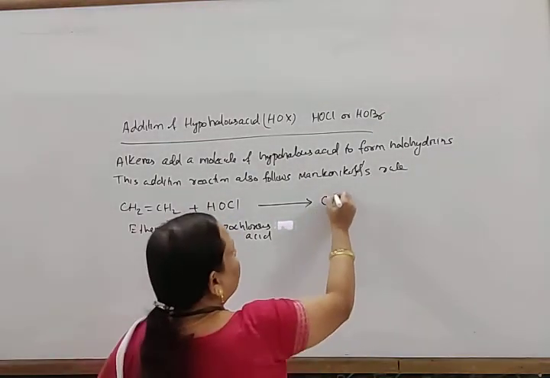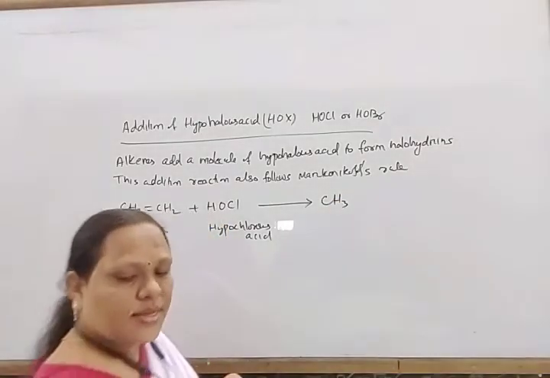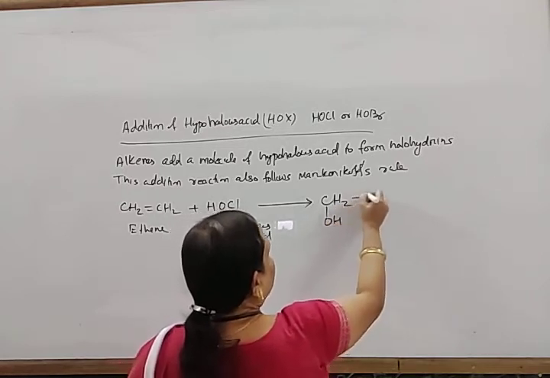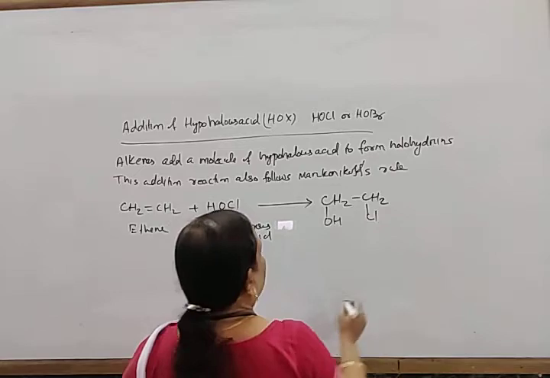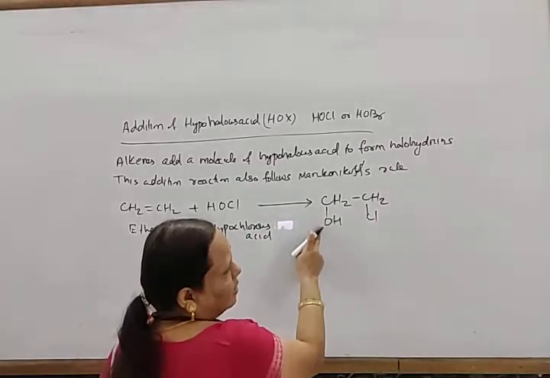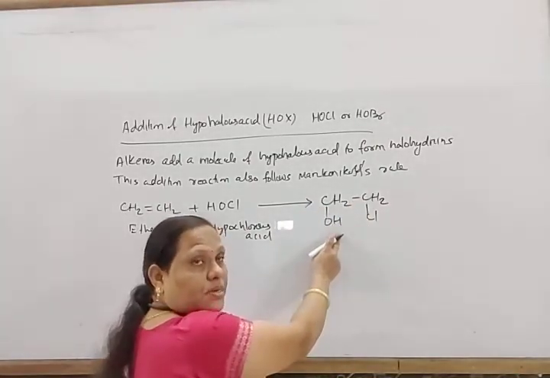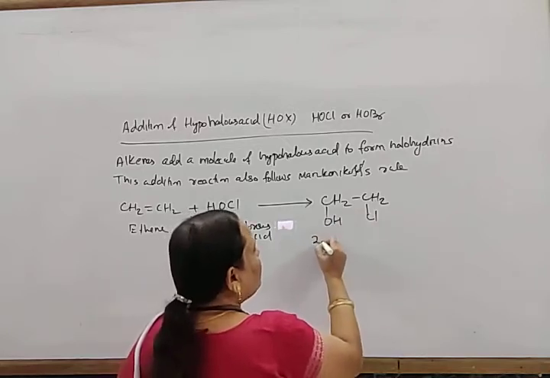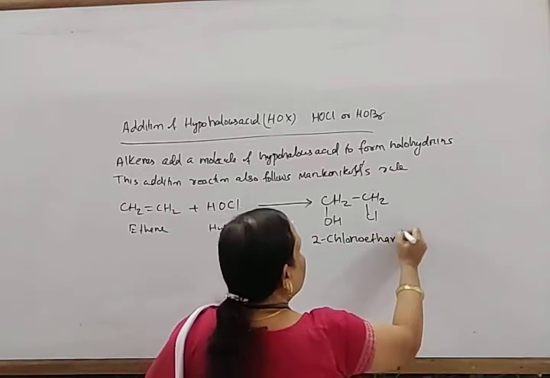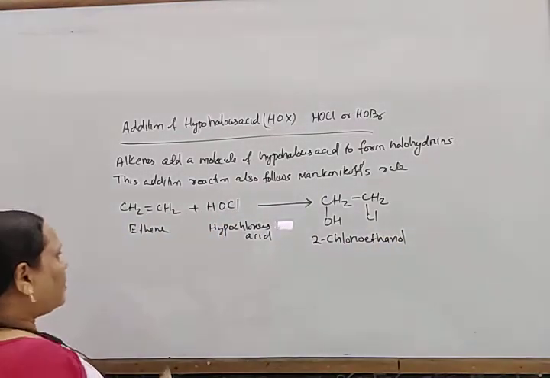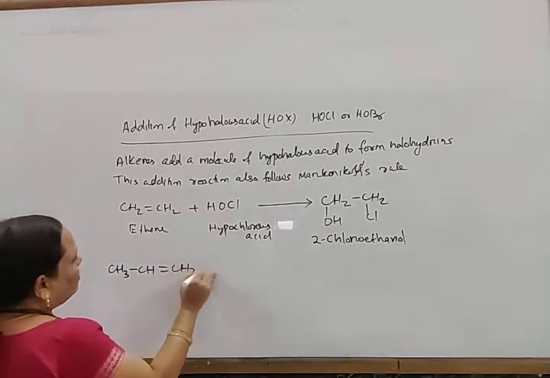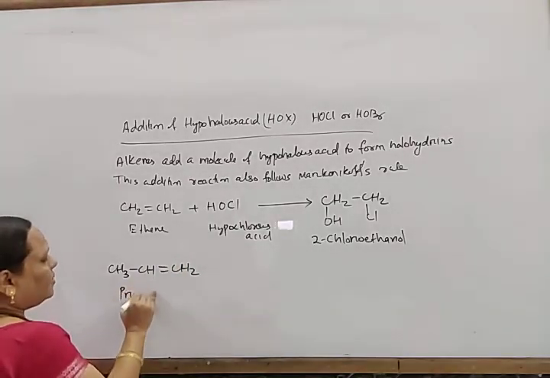In this way it forms CH2OH and CH2Cl. So this is one OH and chloro. This position is 1 and this position is 2 because now the function becomes OH. So this compound is 2-chloroethanol.